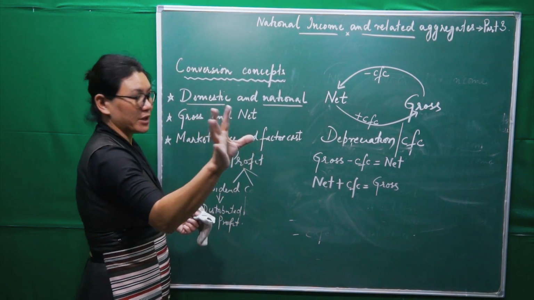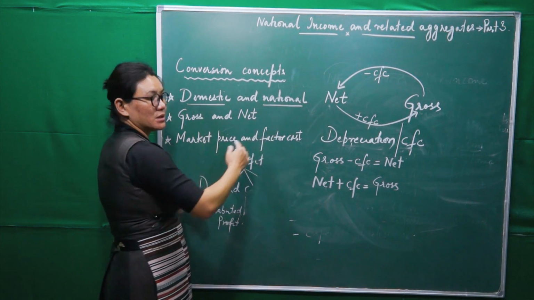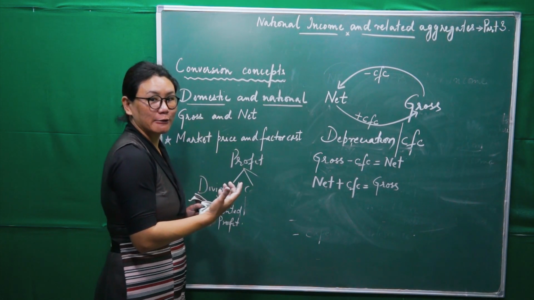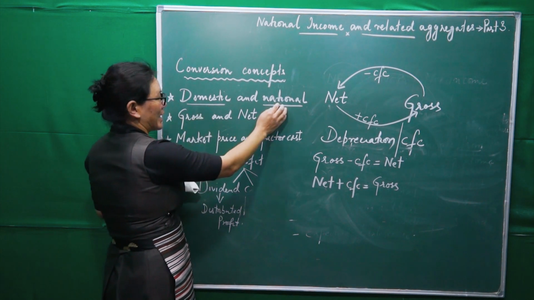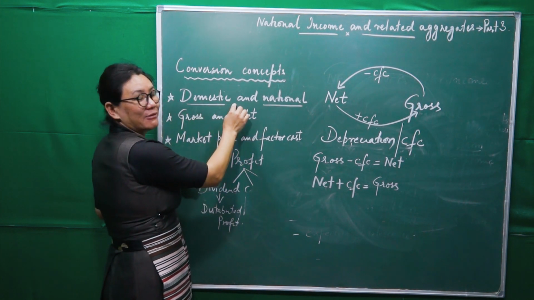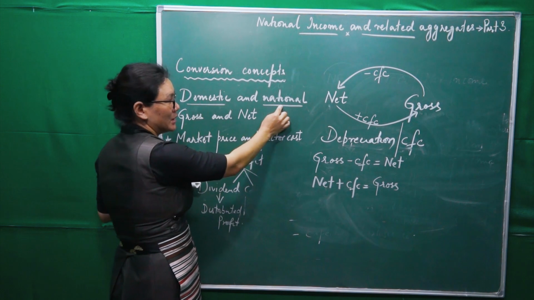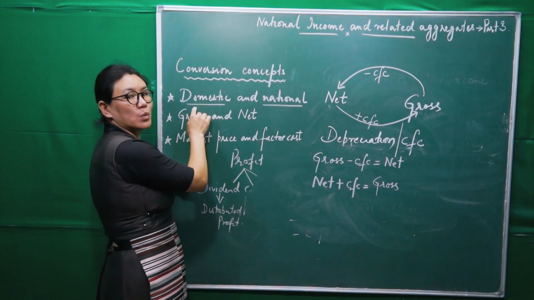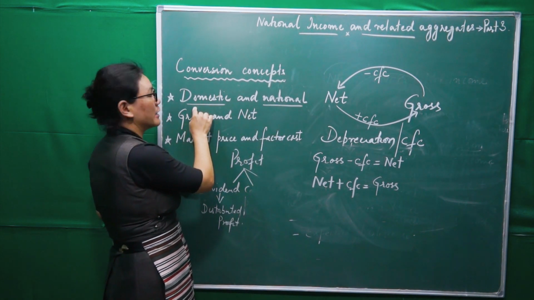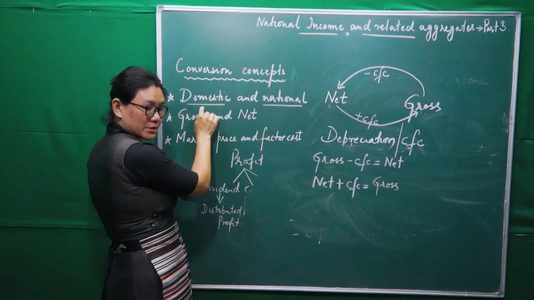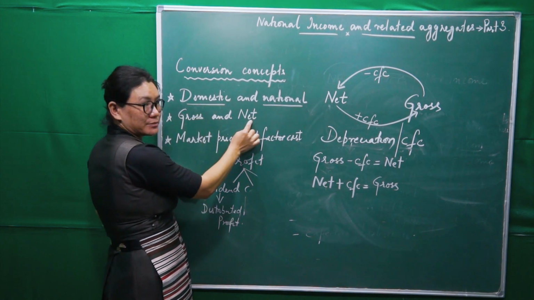So, in brief: domestic and national, we are using NFIA. To convert domestic into national, we need to add NFIA, and national into domestic, we need to deduct NFIA. The second one is gross and net.